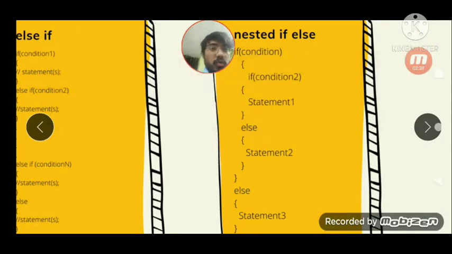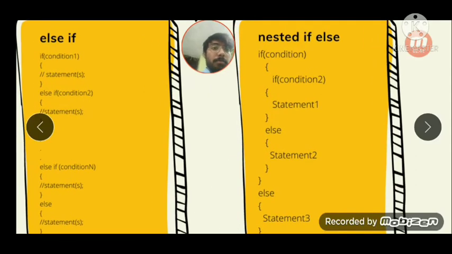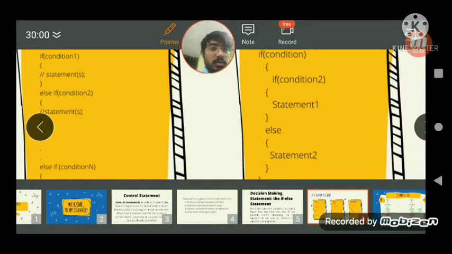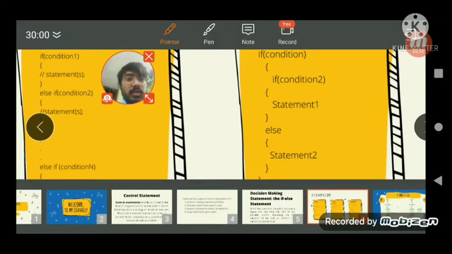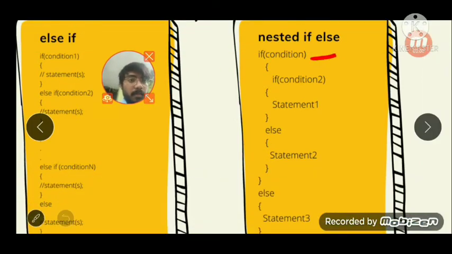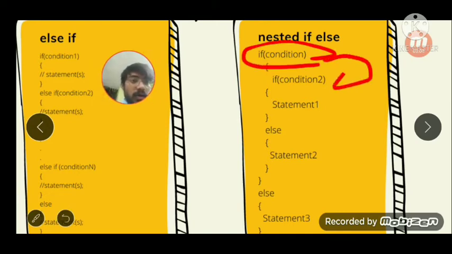If it's not true, it will execute the statement in the else block. But the main condition to go in this block is to satisfy the if condition which is in the outer block. This condition must be satisfied first, then it will enter into this block and check the if condition.